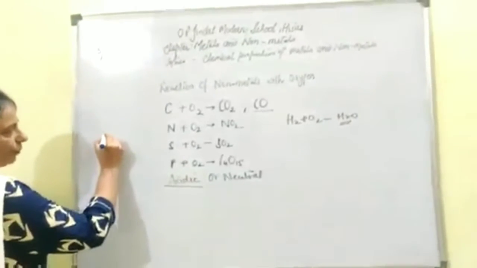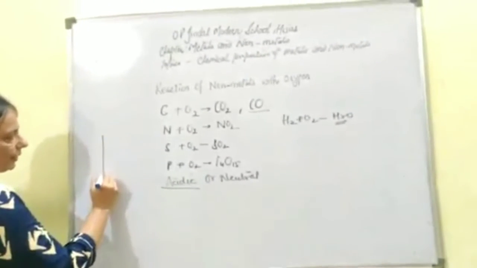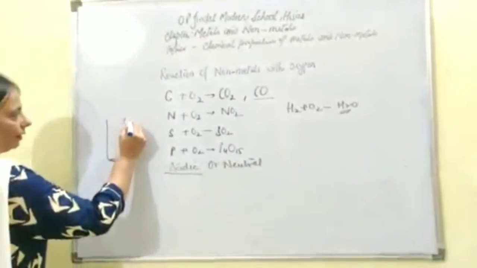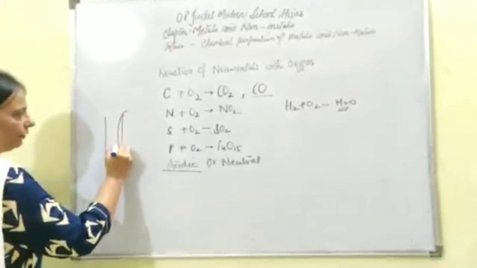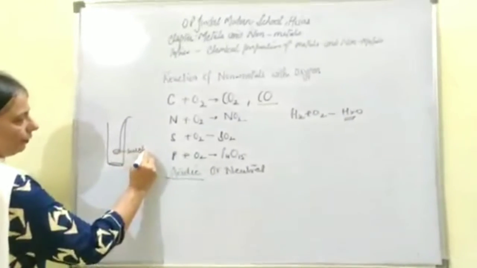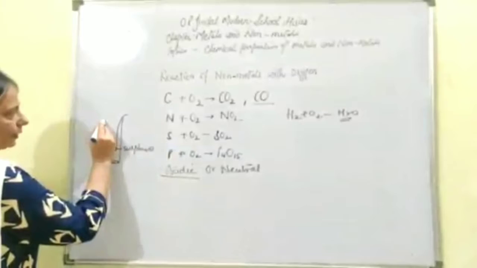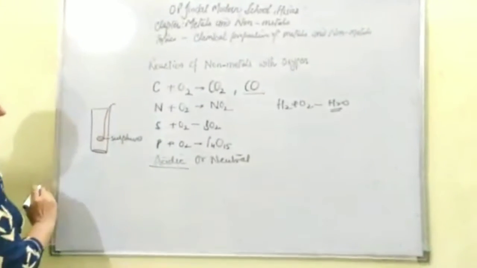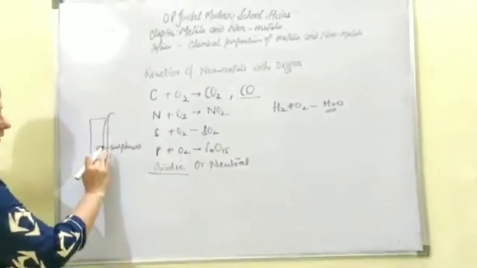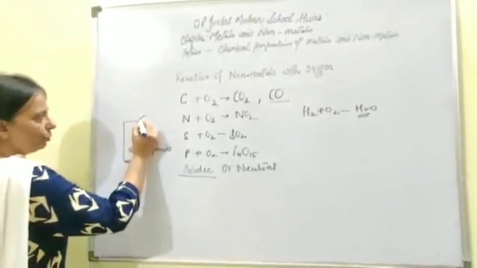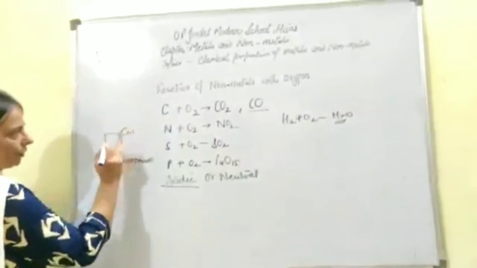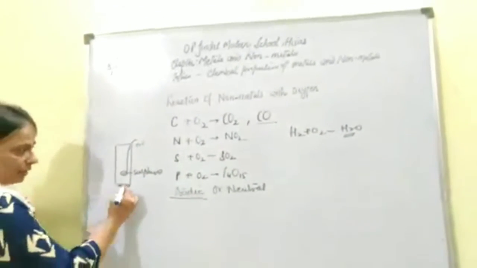In class 8, you performed one activity where we take a gas jar, and in this gas jar we put a deflagrating spoon which was holding sulfur. This sulfur was burned and the gas jar was covered. Let the combustion be over. The gas will get accumulated in this one, and after that you lift the lid and put a very small quantity of water in this one, and then a solution will be formed.